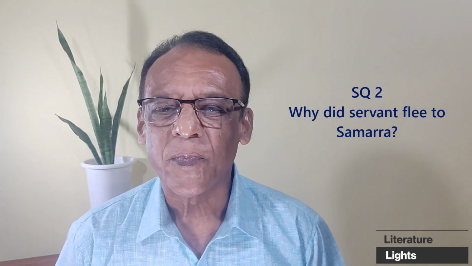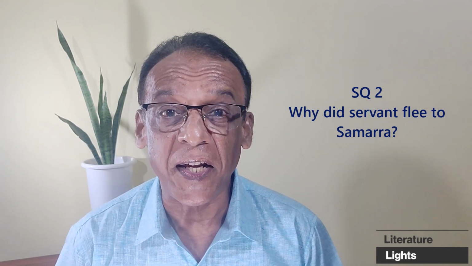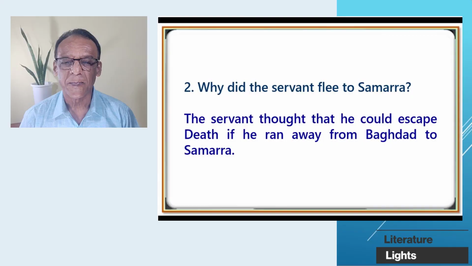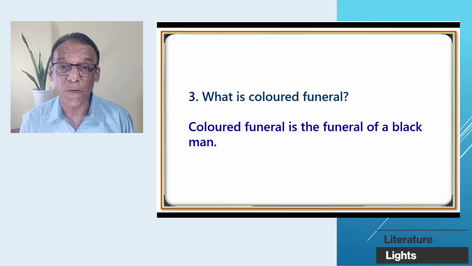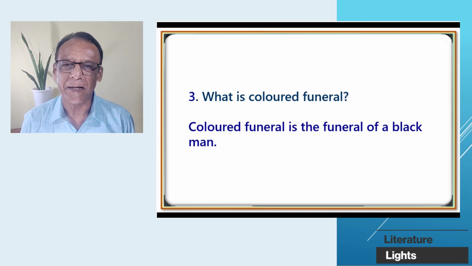Question number 2. Why did the servant flee to Samarra? The servant thought that he could escape death if he ran away from Baghdad to Samarra. Question number 3. What is colored funeral? You know, colored means dark, in contrast with the fair, the white skin and the dark skin. So in that sense, colored funeral means the funeral of a black man.